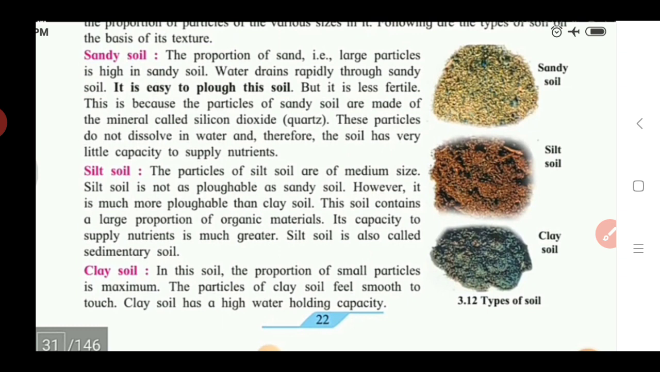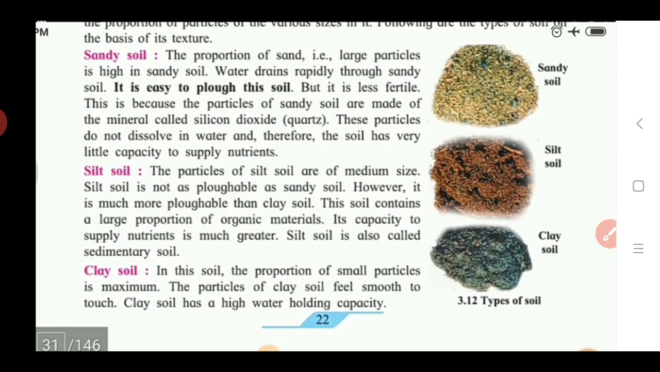So due to medium size, what happened? Silt soil is not as pluggable. It cannot be easily plugged. We cannot plug it easily by any instrument. To plug this soil, we can use a tractor or other farming instruments. So here it is not as easily pluggable as sandy soil.